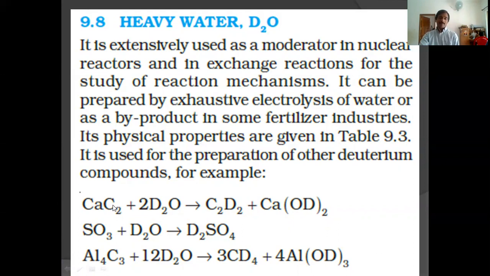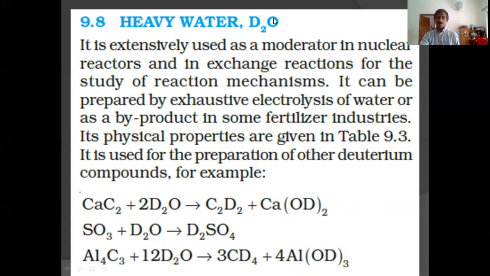For example, calcium carbide, when hydrolyzed with D2O, you will get Ca(OD)2 and C2D2, the deuterium substituent of acetylene. SO3 plus D2O gives D2SO4. Al4C3 plus 12 D2O gives 3 CD4 plus 4 Al(OD)3.